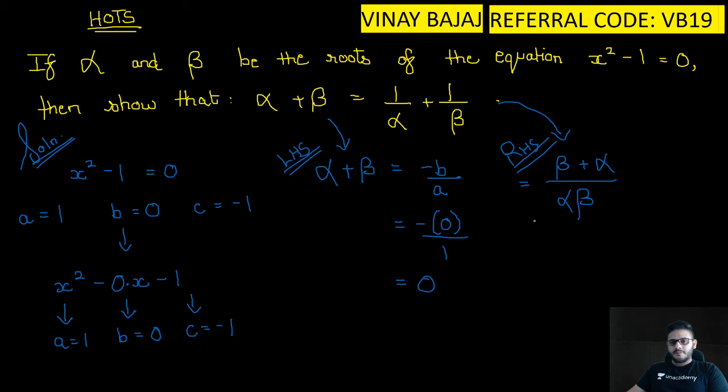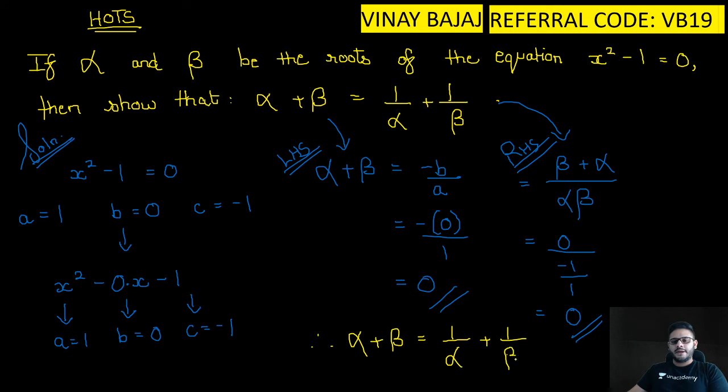Now alpha plus beta is nothing but 0 upon, this will be c upon a, so you will get minus 1 upon 1. So again you will get 0. So you're getting 0 and 0. So can I say, therefore alpha plus beta is equal to 1 upon alpha plus 1 upon beta, hence proved.